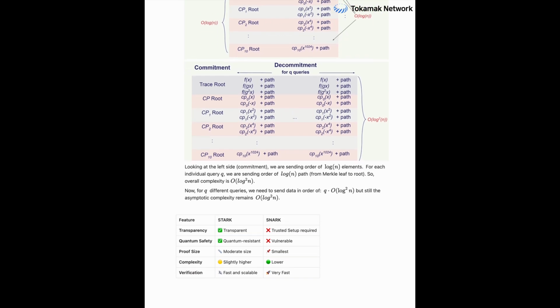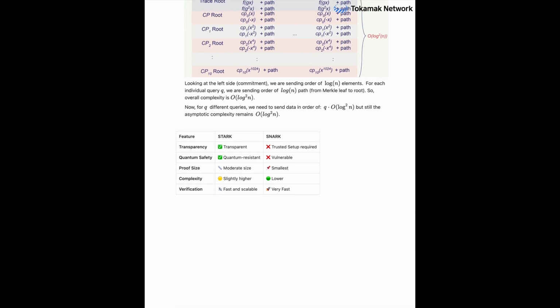Part 5. Stark versus Snark: strengths, weaknesses, and future implications. This is where we distill why you might choose one over the other, and what kinds of problems Starks are maybe uniquely positioned to solve. Right, so the first major differentiator, as we touched on, is transparency.